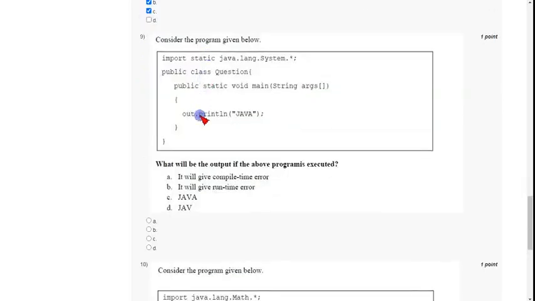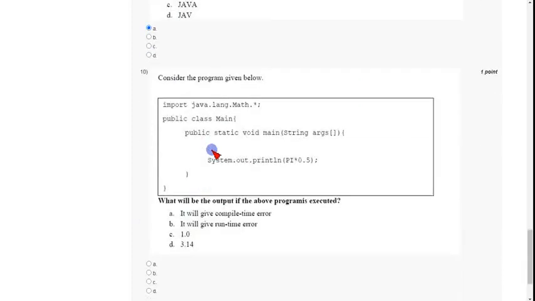And coming to the ninth question, the last but one question of week 4. Consider a program, and they have given a small program. The correct answer for the ninth question: it will give the output as Java. There is no compile time or runtime error. So mark option A as the correct answer for the ninth question.